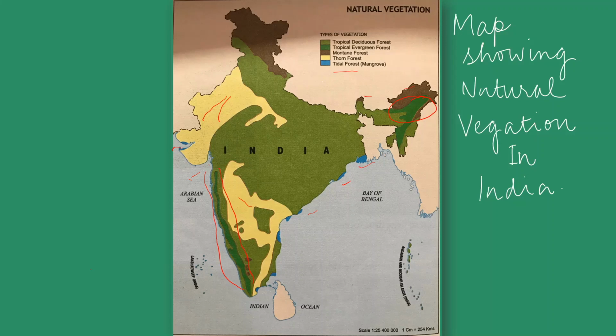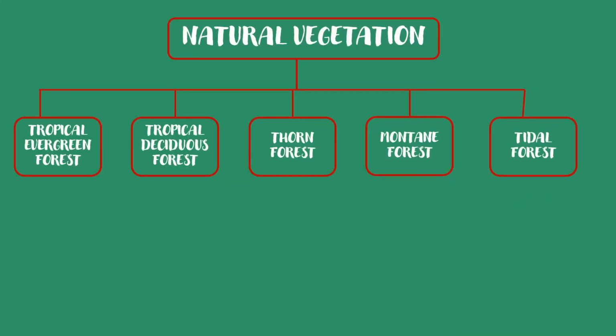Now, this chapter is just an introduction to natural vegetation. According to the climate or the area, different types of trees and plants are found there.